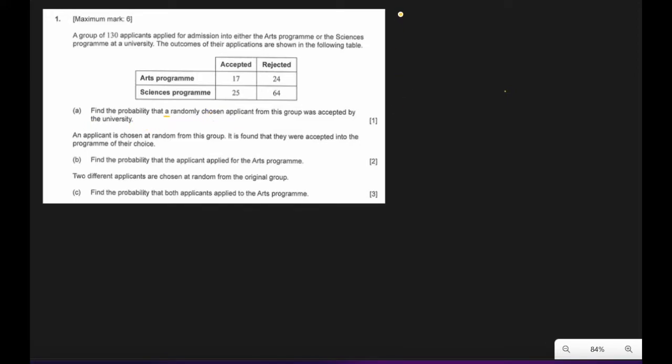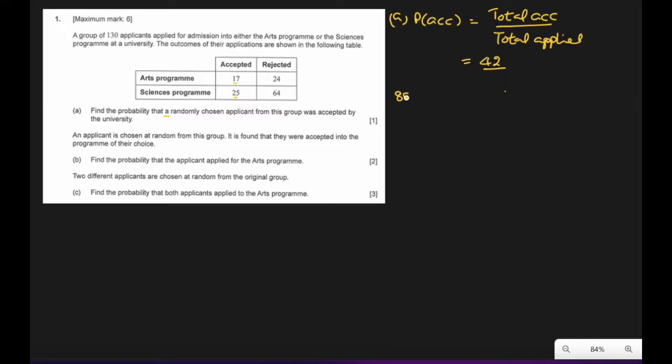So probability of accepted will be total accepted divided by total applied. Accepted are these 17 and 25, 42 total students were accepted. Out of there are how many? 88 here and 42 there.